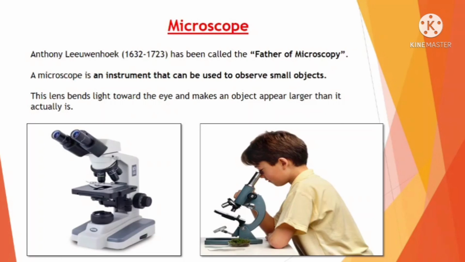In the field of biology, we cannot imagine anything without the microscope, because when we want to observe a smaller object, we always have to take the help of the microscope to zoom the smaller object so that we can examine it properly. So you can say that the lens has several uses.